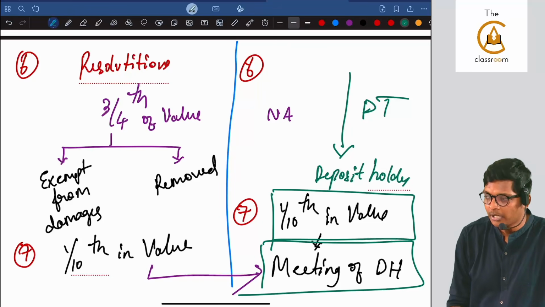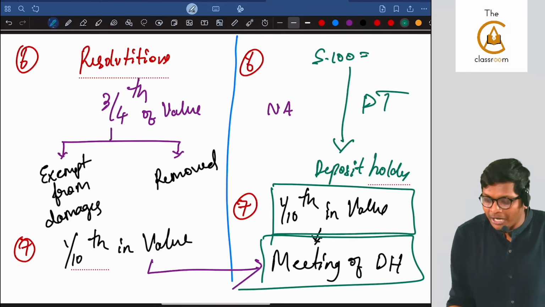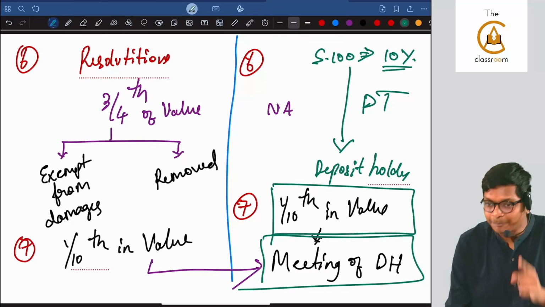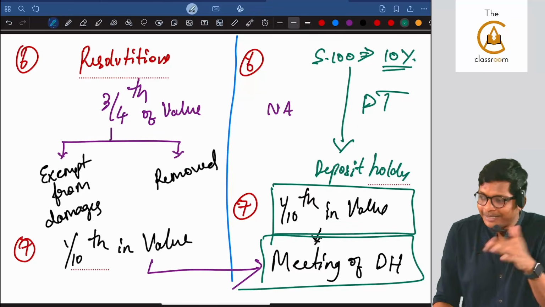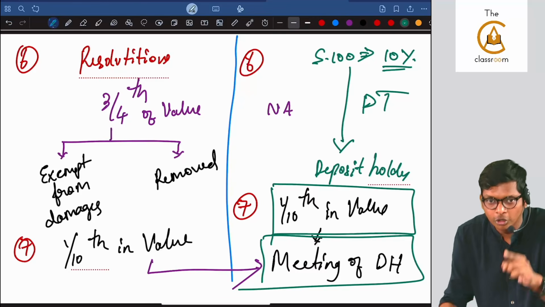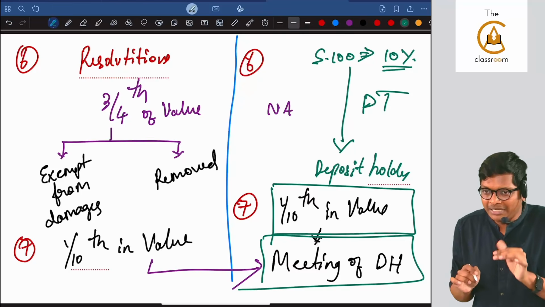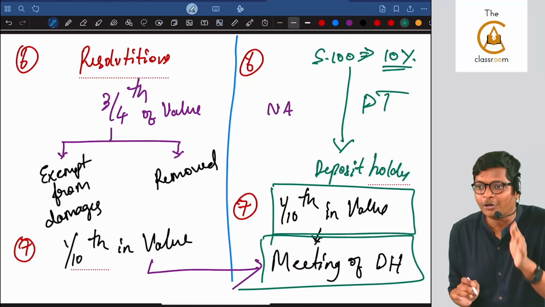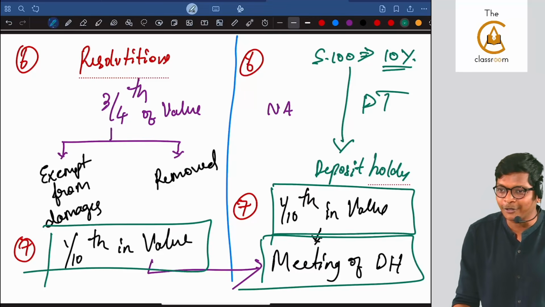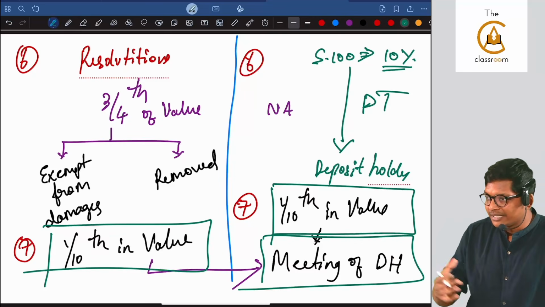Nothing doing. In EGM, section 100, to call an EGM, what is the percentage required? 10%. 1/10, same. So to call a shareholders meeting, an EGM, it is 1/10; to call a deposit holders meeting also 1/10; and the good news is to call a debenture holder meeting also 1/10. Are you following? Comparative learning makes it easy, guys.